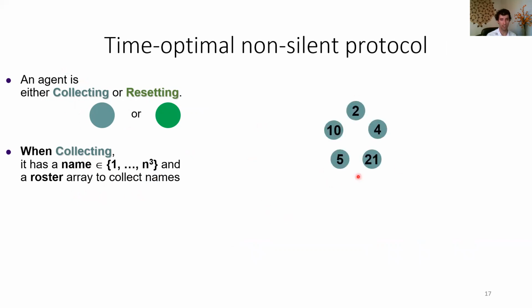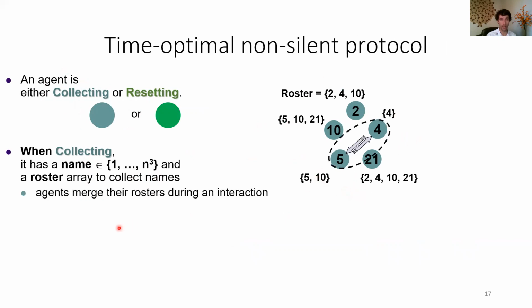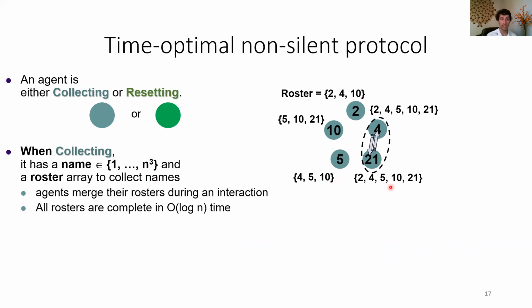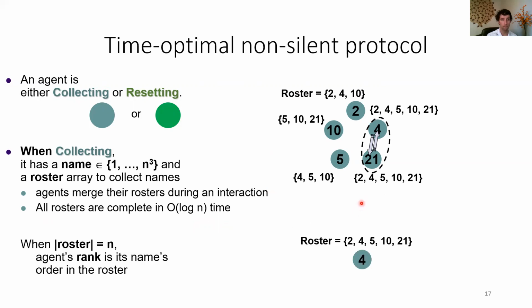So here we have a set of agents, and if the agents have unique names, this protocol is going to quickly reach ranking. And the way it does that is the rosters are going to share all the names that have been seen. So when two agents meet, they're going to merge their rosters. And that's going to eventually lead to all rosters being complete in log n time. It's actually a very quick process for this complete information to be shared.